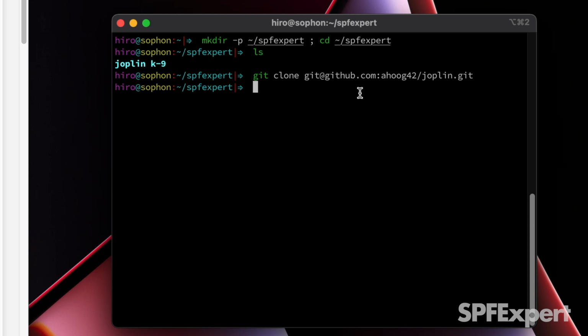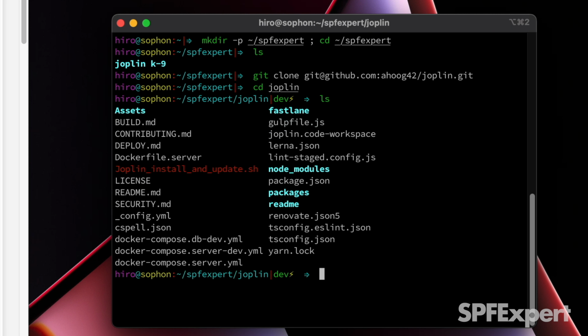Now again, I'm going to cancel that because I already have the repo out there. So once you do that, you're going to change into the Joplin directory. And now we can just take a look at all the files that are out there.